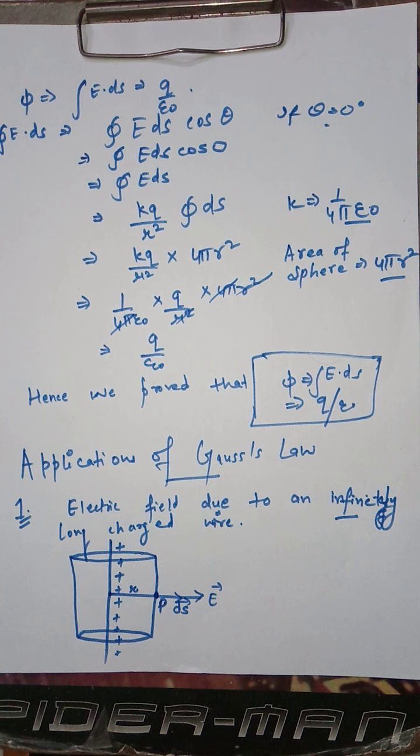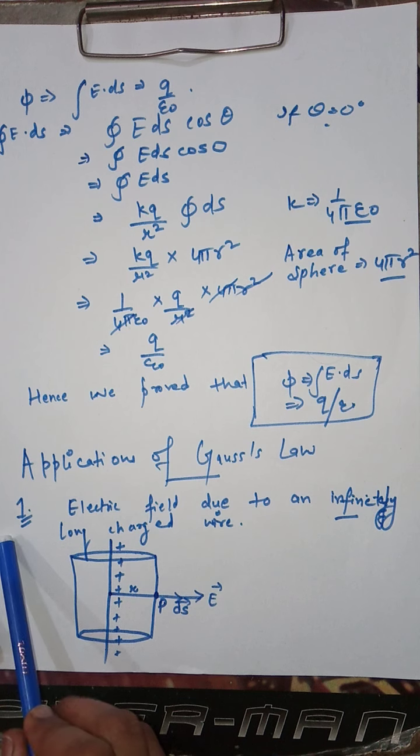This is the mathematical formula of Gauss law, and the statement of Gauss law I have given to you in your previous video. Now we have to consider the applications of Gauss law.